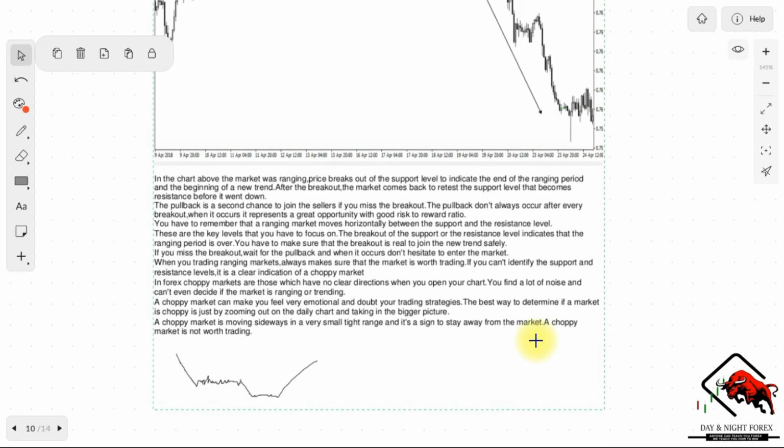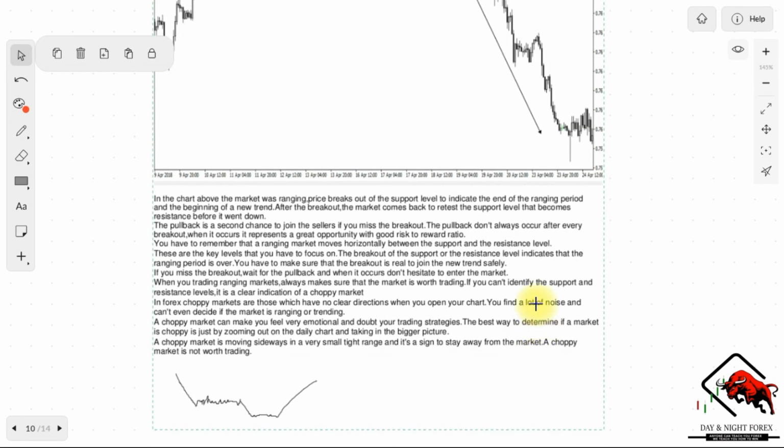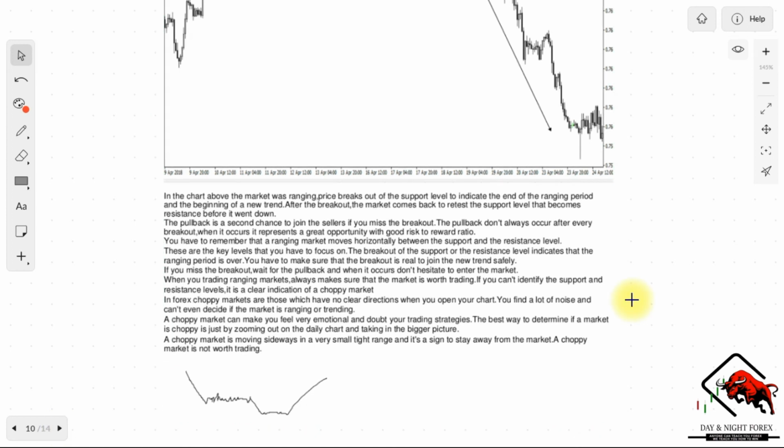It will make you lose your confidence in your trading strategies, and you start to doubt yourself, and start to make some decisions that are way out of your trading plan. So remember, we explained about the trading plan and trying your best to stick to your trading plan. So choppy markets will take you out of that. Wait for your trading strategy to be confirmed. So all the key points that you're looking for to validate your entry point, wait for those, and then you enter the market.